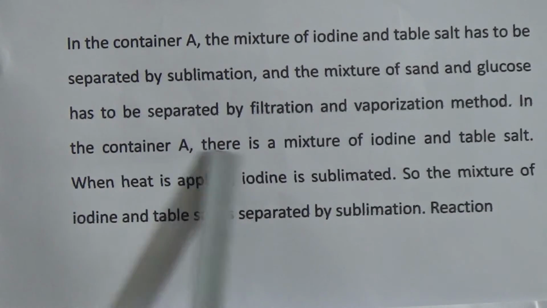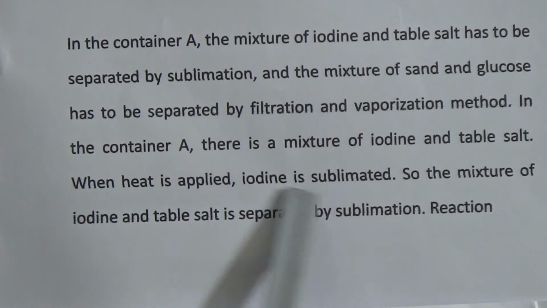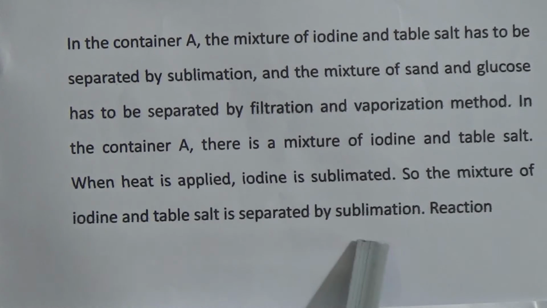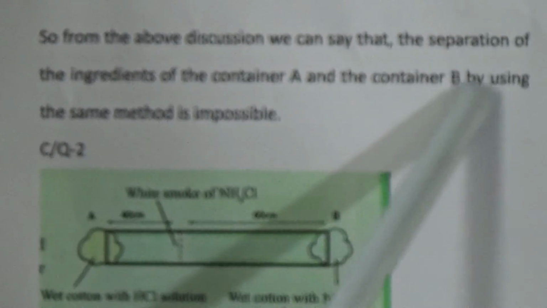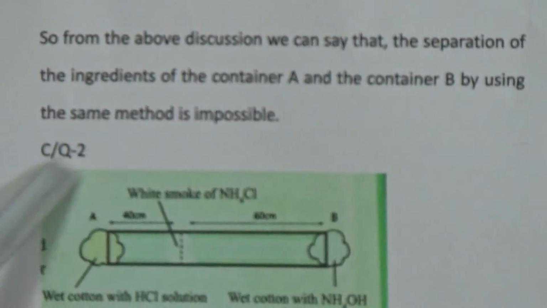In container A, there is a mixture of iodine and table salt. When heat is applied, iodine is sublimated. The mixture of iodine and table salt is separated by sublimation. So from the above discussion, we can say that the separation of ingredients of container A and container B by using the same method is impossible. Now come to the next question.